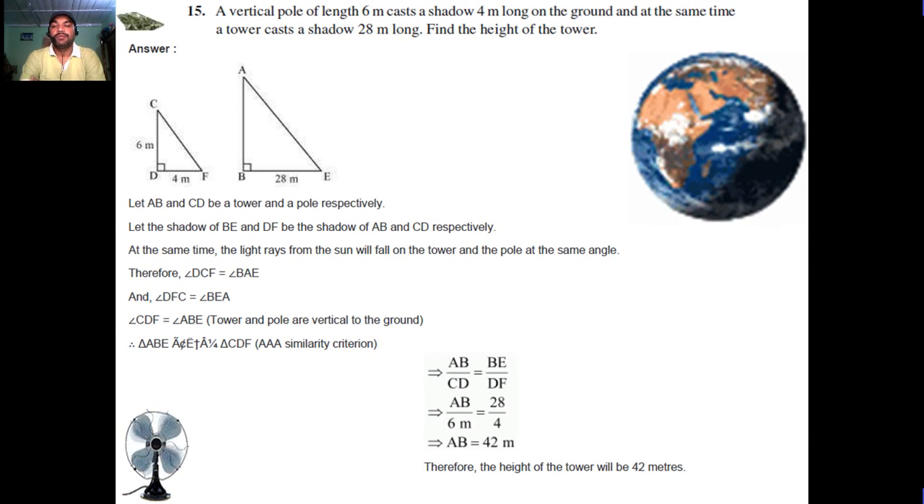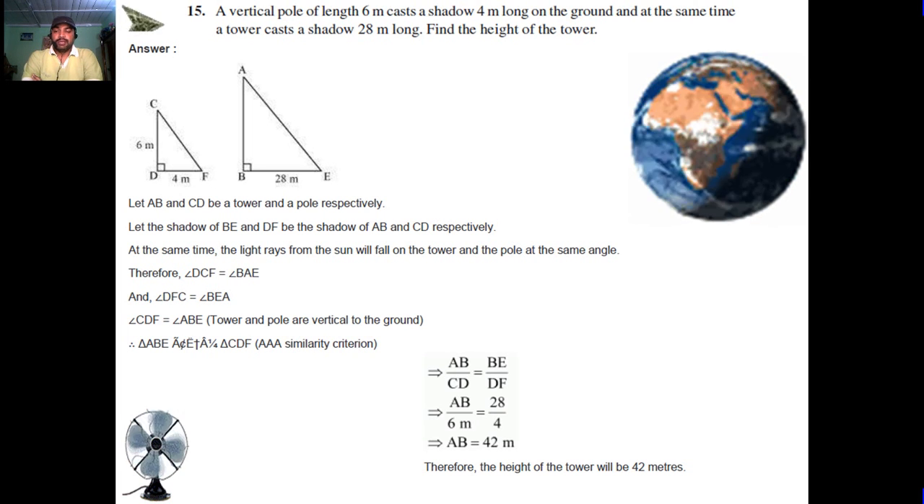Here are the two triangles ABE and CDF. AB and CD are the tower and pole respectively. Let BE and DF be the shadows of AB and CD respectively. At the same time, the light rays from the sun fall on the tower and the pole at the same angle. Therefore, angle DCF equals angle BAE, and angle DFC equals angle BEA. Angle CDF is equal to angle ABE, as the tower and the pole are vertical to the same ground.